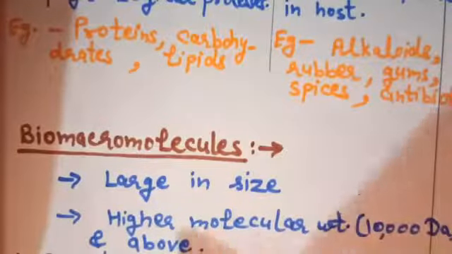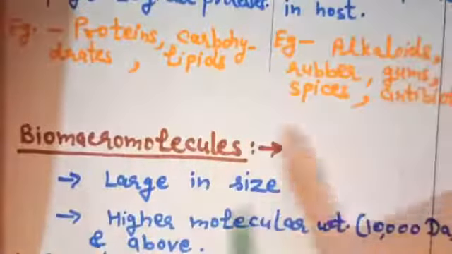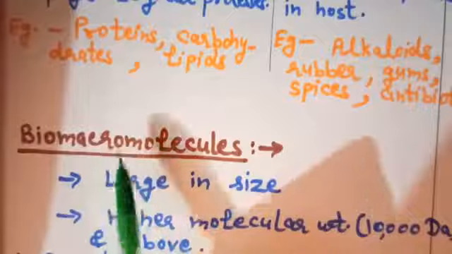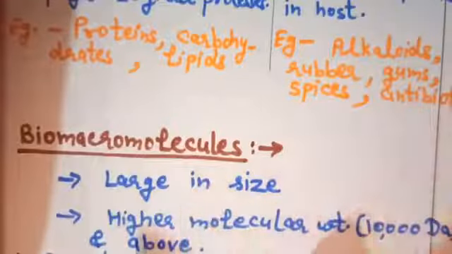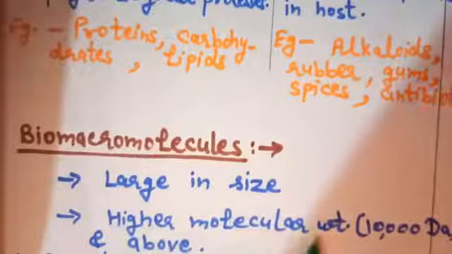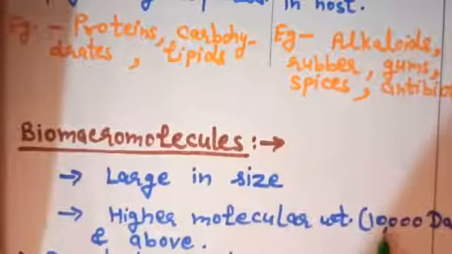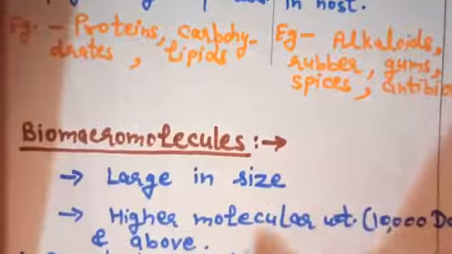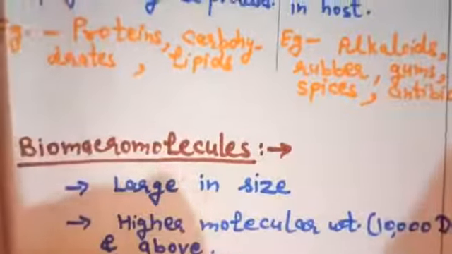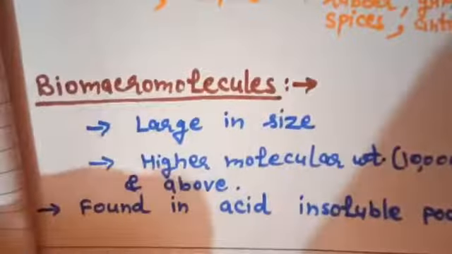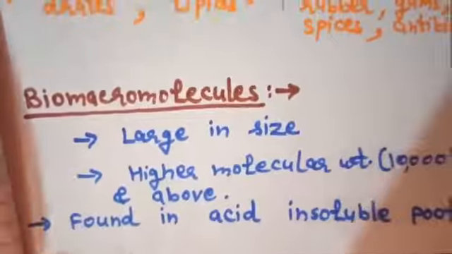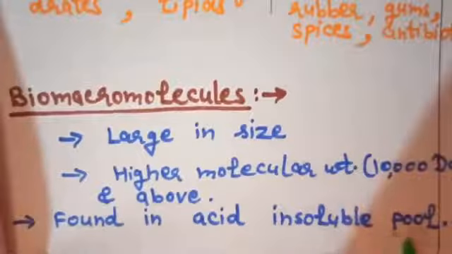Biomacromolecules are large in size, first thing, because these are macromolecules, and these have higher molecular weight, which we have already discussed. Their weight is 10,000 Daltons and above. Next, these are found in the acid insoluble pool.